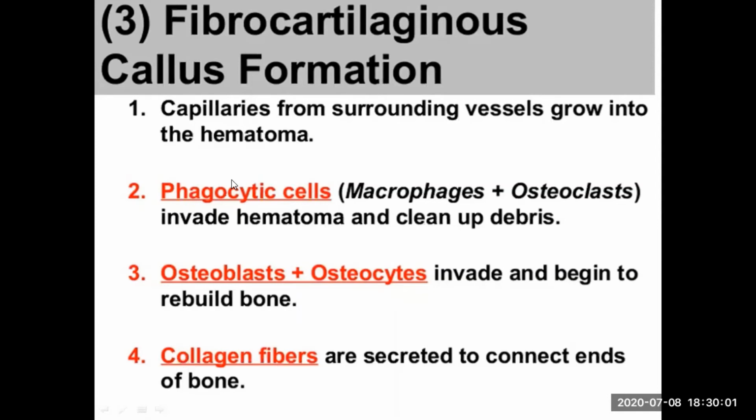When they are formed, they mature and go into cells. They are the mature bone cells. They start to invade the hematoma and start the reformation of the bone at that region, at that fracture site.